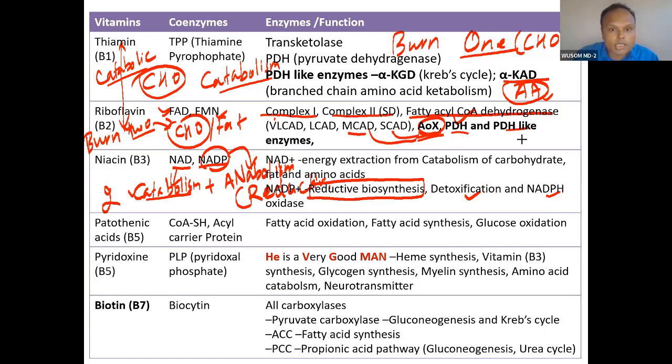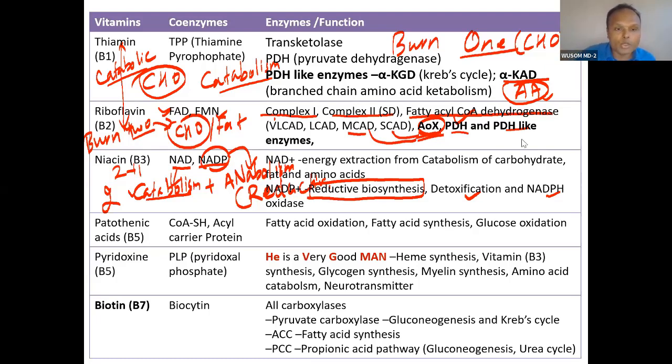And for the function here, you can remember 2 plus 1 is 3. So very easy to remember. Burn 1, burn 2, burn 2 plus form 1. Form means reductive biosynthesis. So you can easily remember this very conceptually. You can use your tricks to memorize everything.